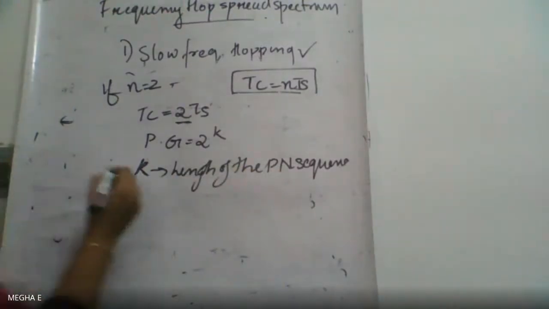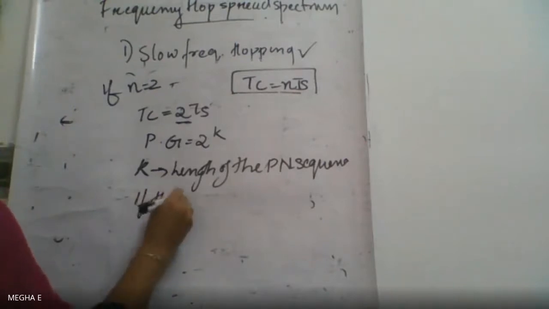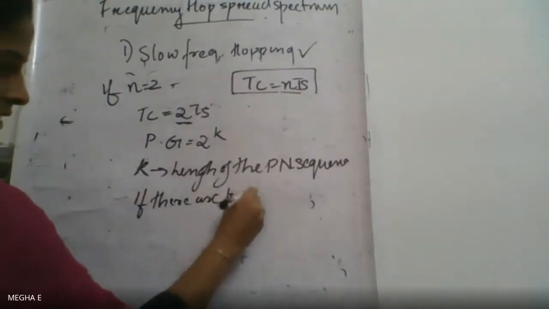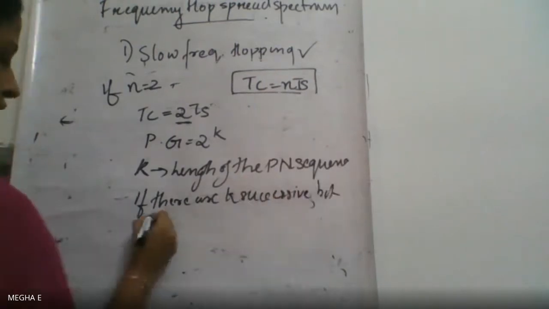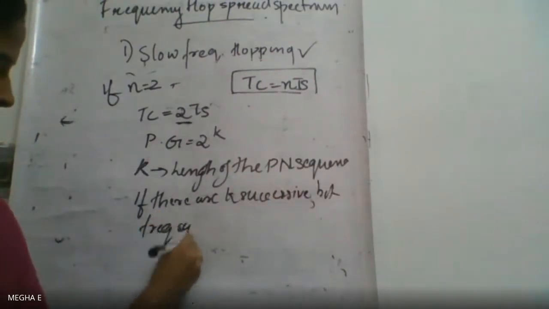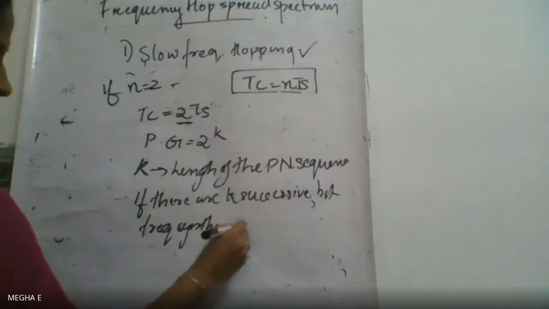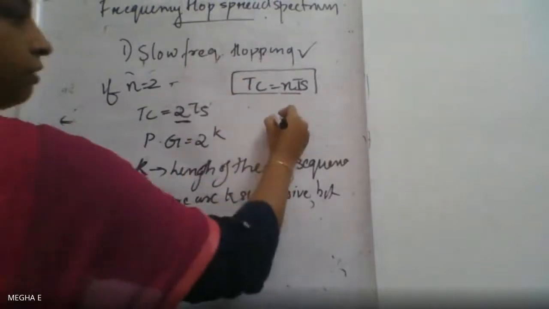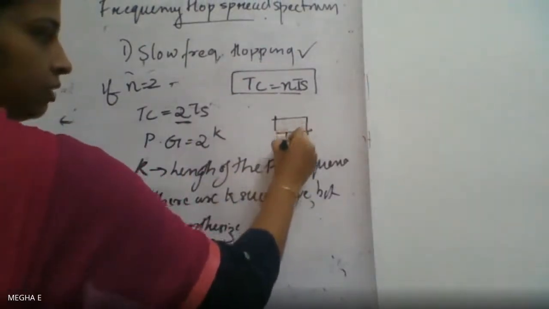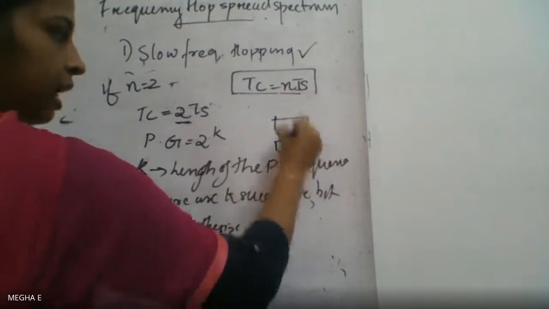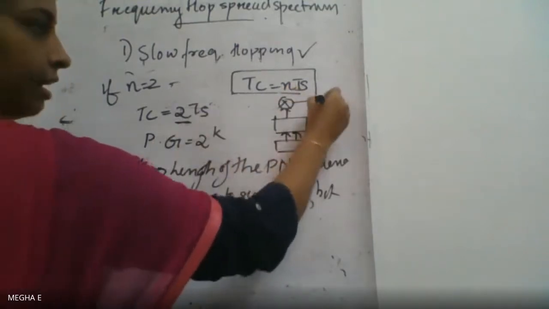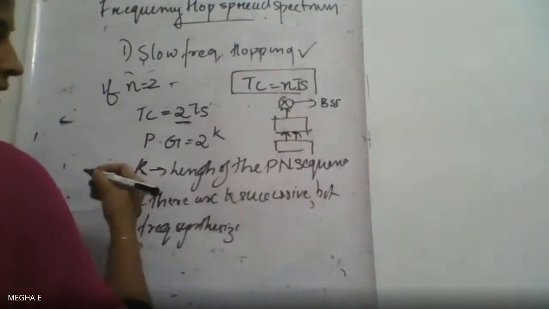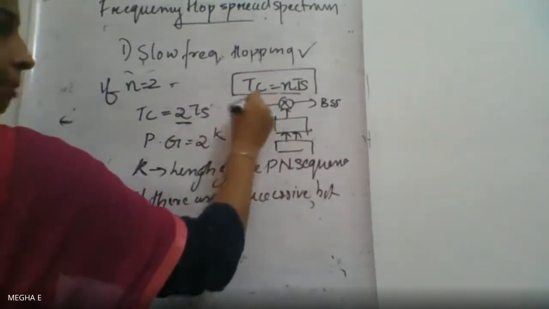So if there are K successive bits, then the frequency synthesizer, we have studied the block diagram of the PN encoder. Here we have a frequency synthesizer which is supplied by the PN sequence and it is given to the mixer. From the output of the mixer, we get the spread signal.